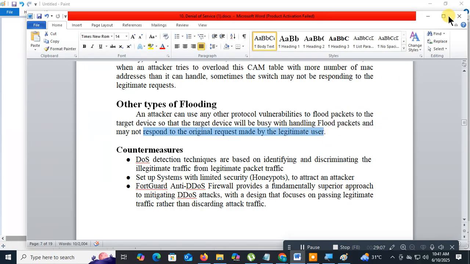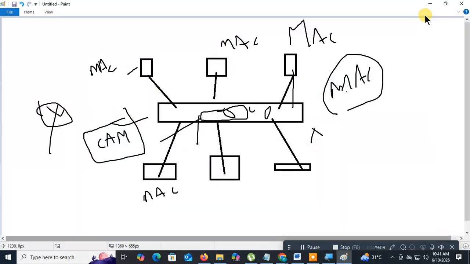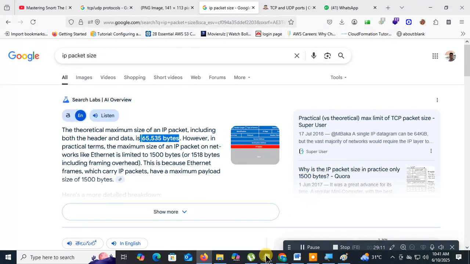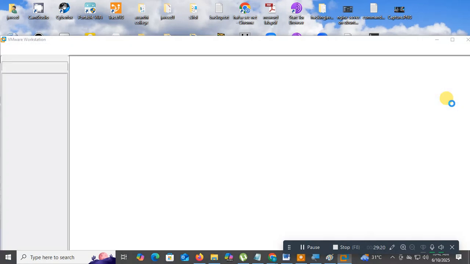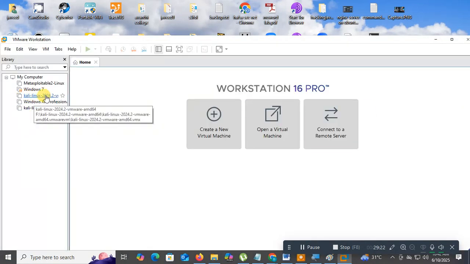So now what we are going to do is the practical. For this one, go to VMware again. I will use two machines. Here, Kali Linux as the attacker.